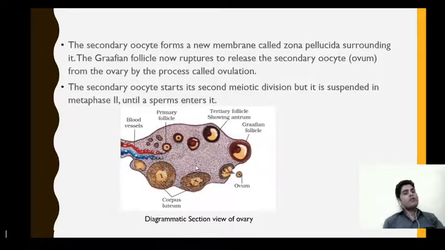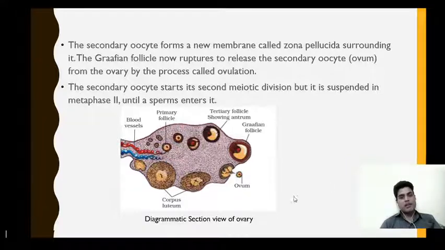Now the next is that the secondary oocyte forms a new membrane called zona pellucida surrounding it. So a new layer is formed around the secondary oocyte, which is known as zona pellucida. Now the Graafian follicle is fully mature. It ruptures to release the secondary oocyte, or the ovum, by the process known as ovulation. It occurs at the 14th day of the menstrual cycle. Then the secondary oocyte starts its second meiotic division, but it is suspended in metaphase 2 until sperm enters the egg.